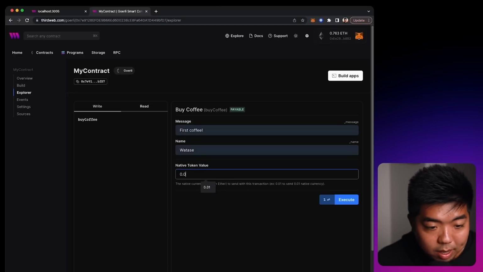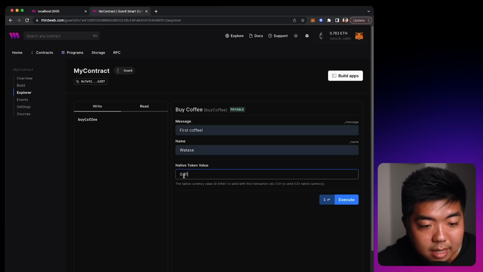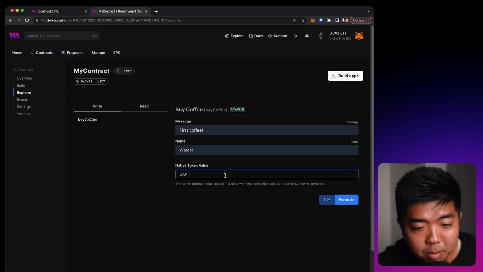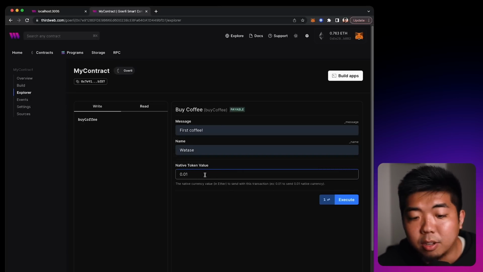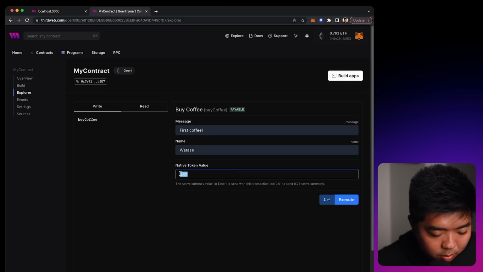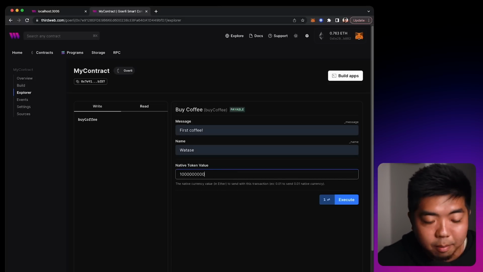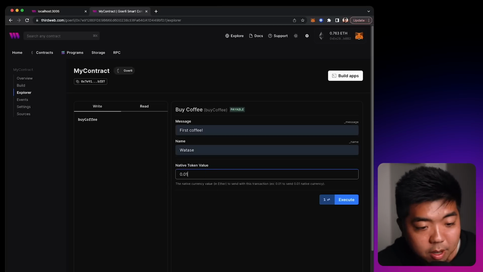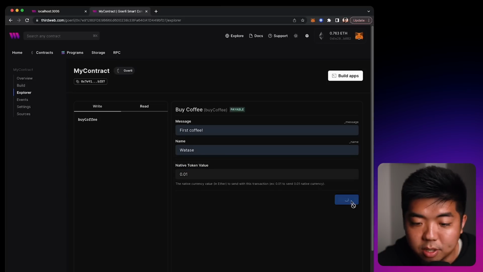Now, a cool thing with thirdweb here is that normally you have to put this value in wei, but with our contract explorer and being able to execute your write functions, you can actually put in the native currency value. So you can put in the value in ethers and you can use decimals and everything. Normally you would have to convert it to wei and put in the correct value, but you can put in 0.01, and thirdweb will convert it for you when you execute the transaction. So let's put that through.